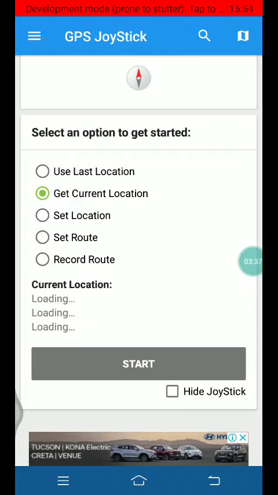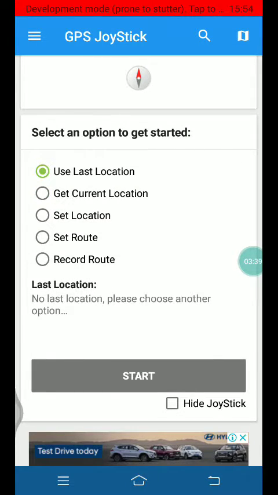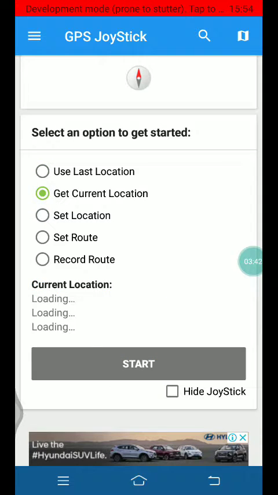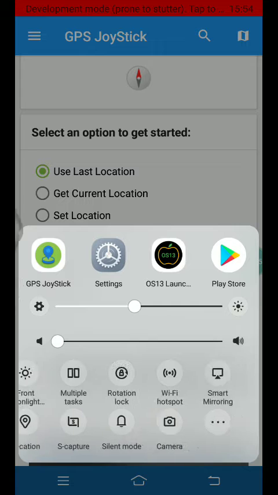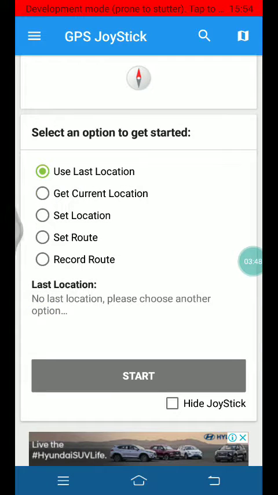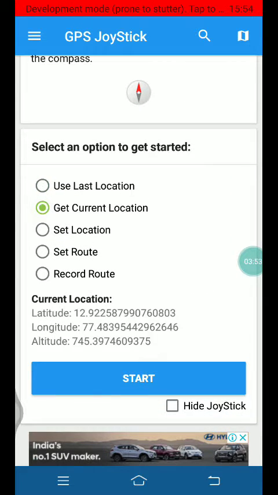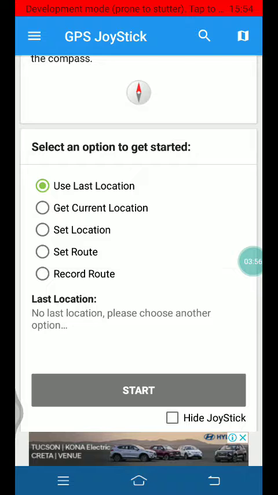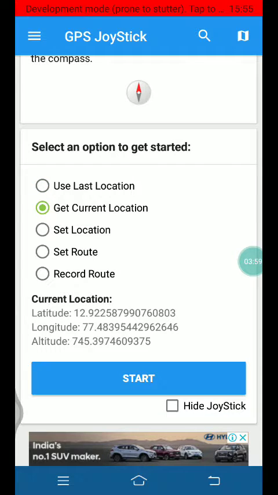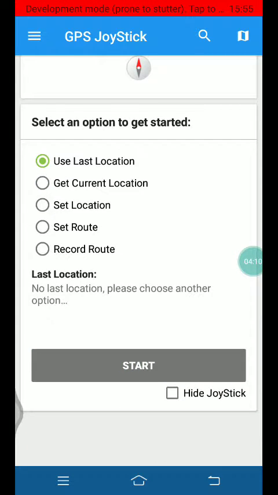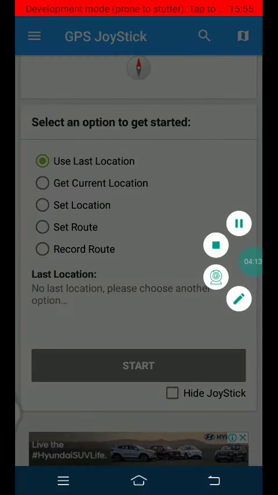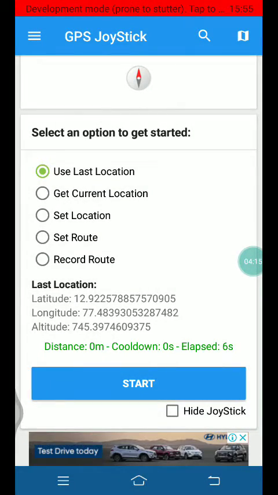Okay, it's not coming again. Why? Because the problem is you should turn on location. When you start with set location, you cannot get it. You should set it as get current location or use last location. Wait for some minutes. I have waited for 2 minutes.